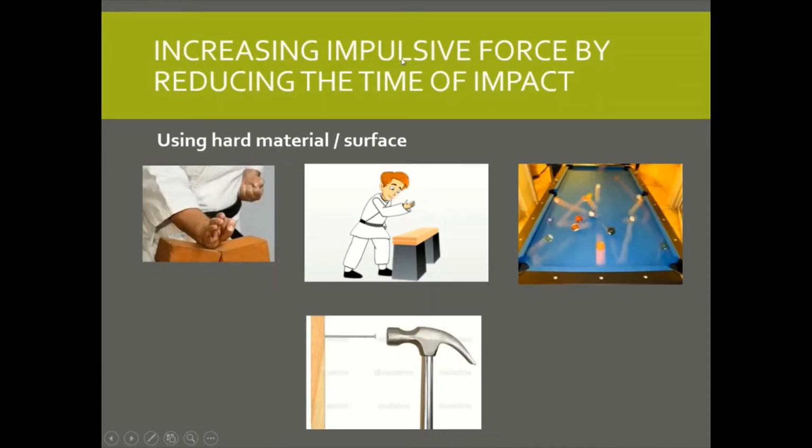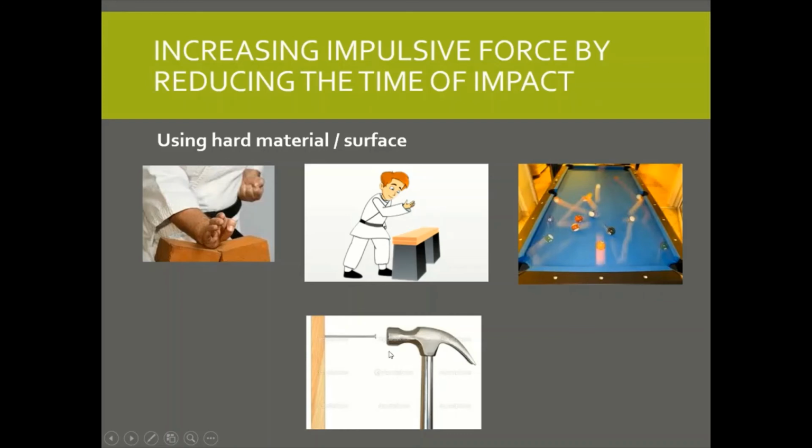Now, high impulsive force has its positive side. It has its positive effect. Alright, so for example, in the game of karate, the person is able to break bricks or wood by using high impulsive force. In the game of snooker, this high impulsive force pushes the ball to go far.